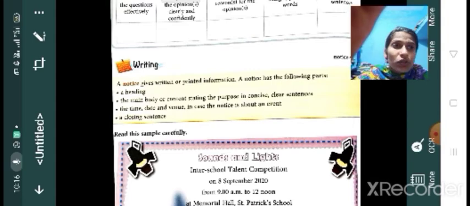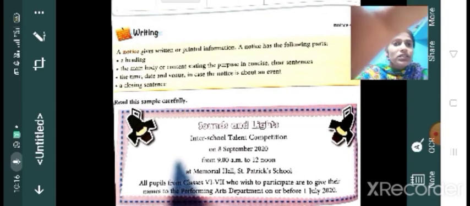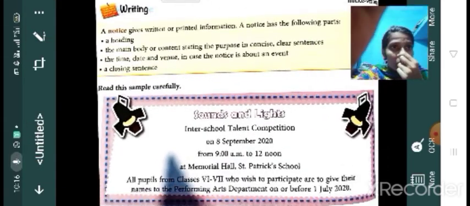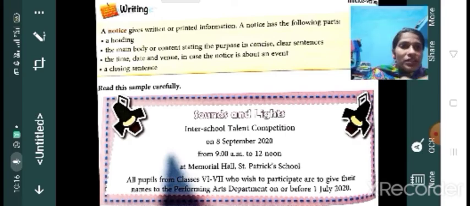So a notice gives written or printed information, and a notice has the following parts: a heading, the main body or contents stating the purpose in concise, that means in brief, clear sentences, the time, date and venue in case the notice is about an event, and a closing sentence. You already know how you have to write a notice. Okay, so one example is given here, just go through that.